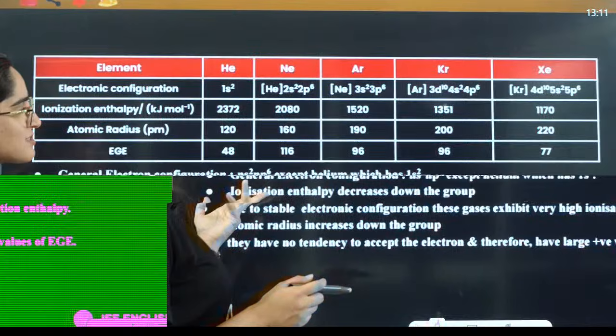In the noble gases, there's just one thing: they have exceptionally high electron affinity. That means they are not able to gain electrons, they cannot gain electrons. So, with the exception of noble gases, electron gain enthalpy is maximum in neon, then argon and krypton have the same, then xenon, neon, and helium. Physical properties: helium has the lowest boiling point of any known substance, that is 4.2 Kelvin. It has the unusual property of diffusing into most commonly used laboratory materials such as rubber and glass.